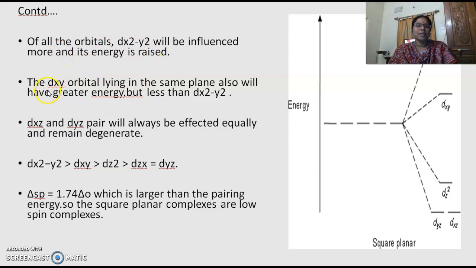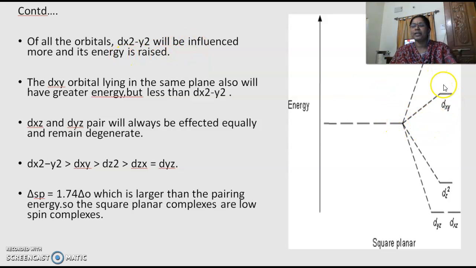Here in this also, again, the dxy orbital lying in the same plane also will have greater energy, but it will have less than that of dx square minus y square. So that's why it goes much farther than the rest. This is the topmost, dx square minus y square, then dxy. So because the xy axis orbitals are influenced, their energy is raised.